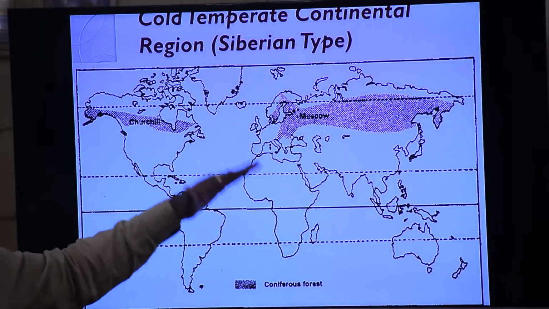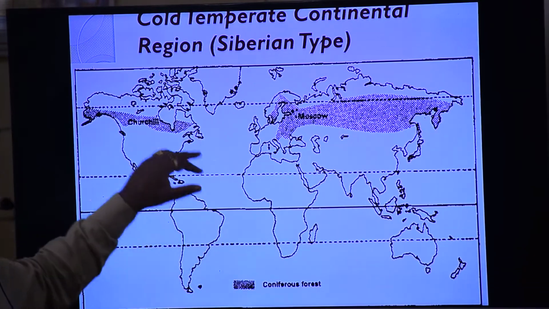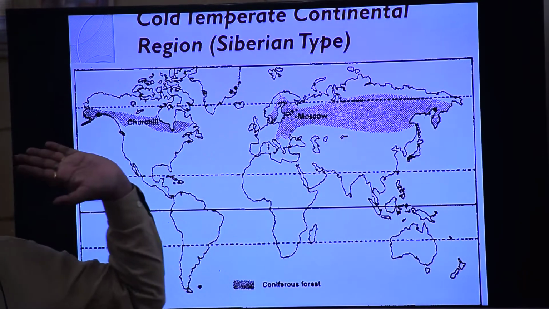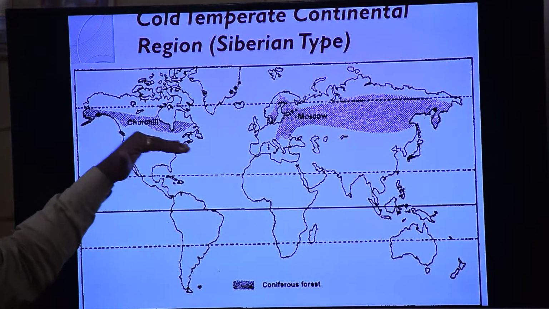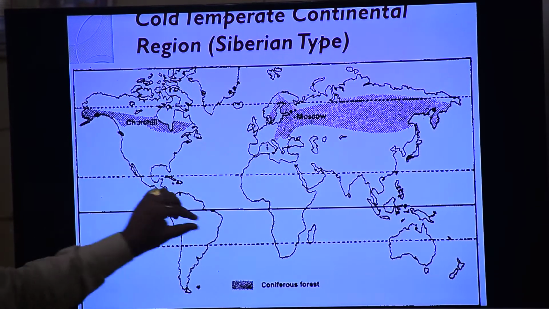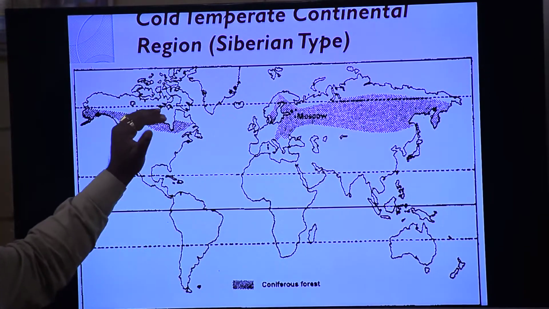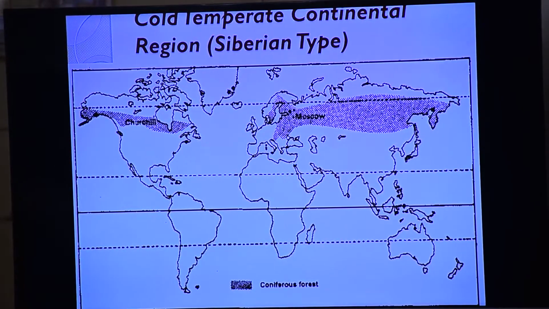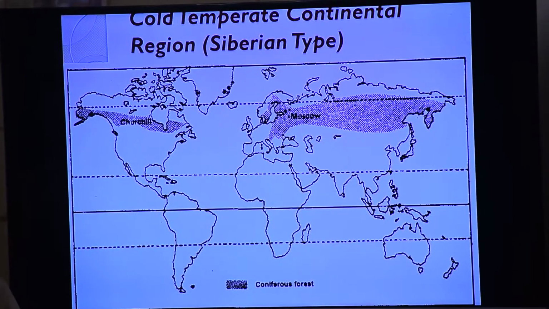Therefore, when the sun is in the southern hemisphere, at 23.5 degrees, it cannot reach beyond 66.5. You must be knowing that. Therefore, after 66.5, the sun stays below for 4 to 6 months, so this region will be very cold, and it does not exist in the southern hemisphere. It is only in the northern hemisphere.